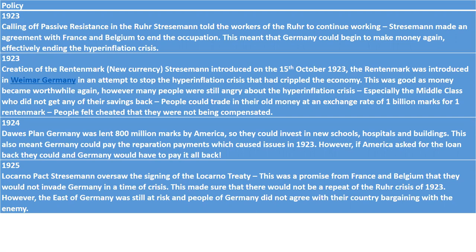But many people were still furious about the hyperinflation crisis. Mainly the middle class, who lost all of their savings but didn't get any back. Pensioners, who were forced to be on a fixed amount over the hyperinflation crisis. Now people could trade in their old money, but it was an exchange rate of 1 billion marks for one Rentenmark, which meant that many Germans felt cheated, that they weren't being compensated.